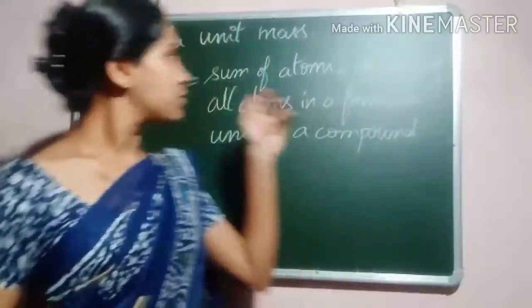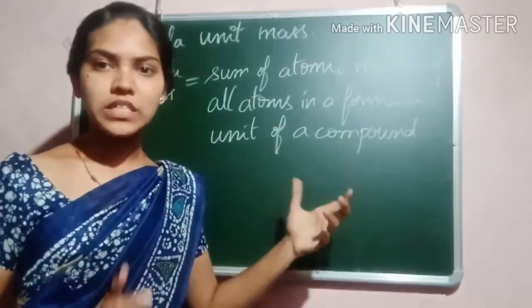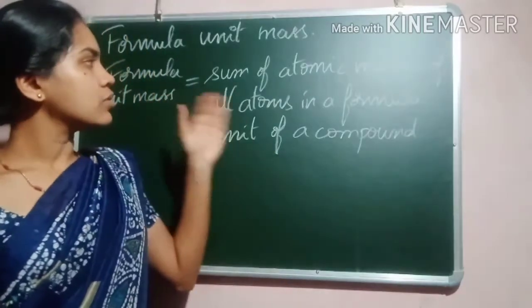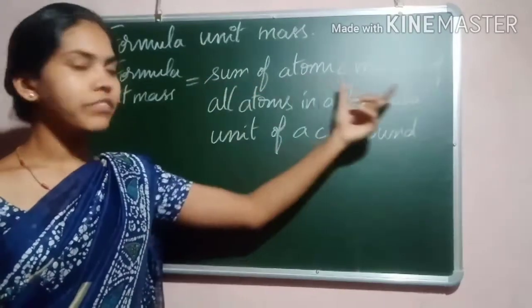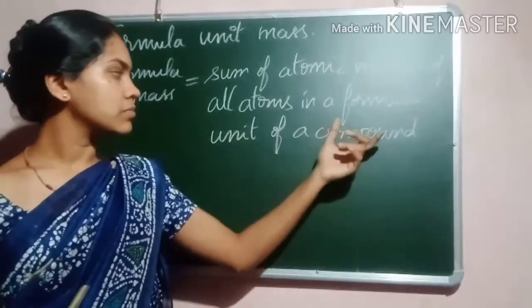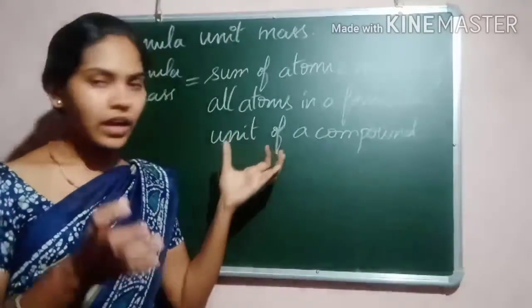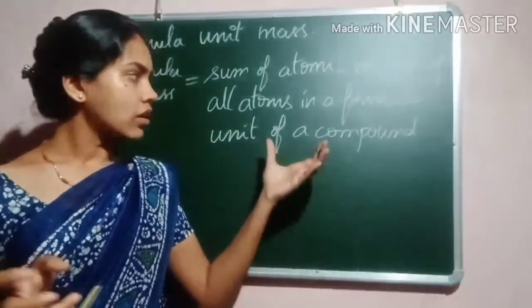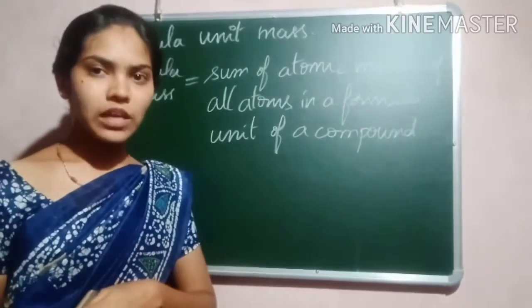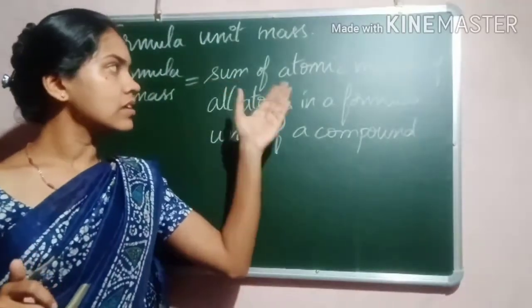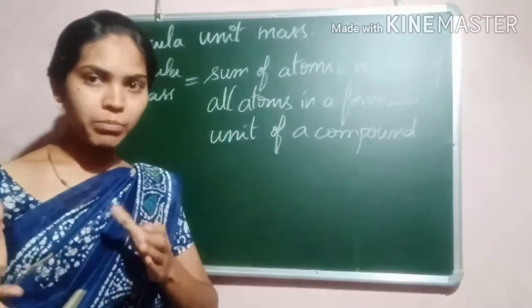Okay, the next concept is formula unit mass. This is also used to measure the mass of a compound. Formula unit mass is nothing but the sum of atomic masses of all the atoms in a formula unit of a compound. If you take any compound, there are molecules, there are atoms. So here it is similar to the molecular mass. We consider the sum of atomic masses of all the atoms in the given compound.